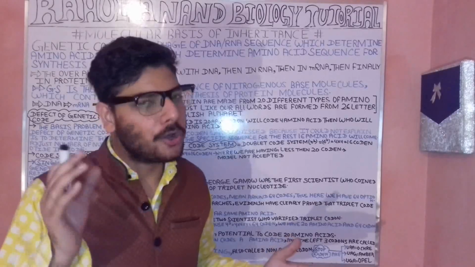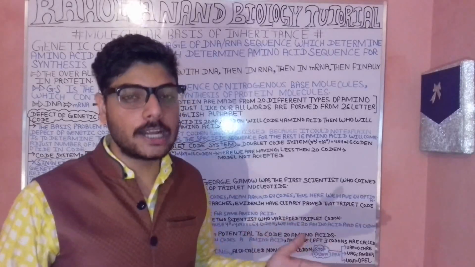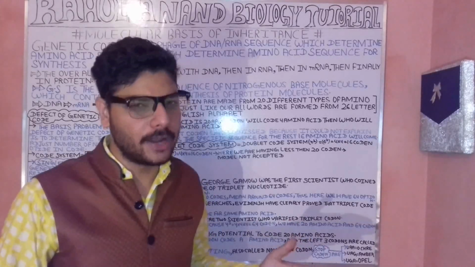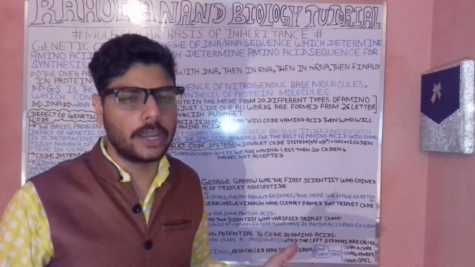often the nonsense codon. So these are the ochre, then the amber, then the opal. Now let's understand about these. In the case of the ochre, it will be the UAA.